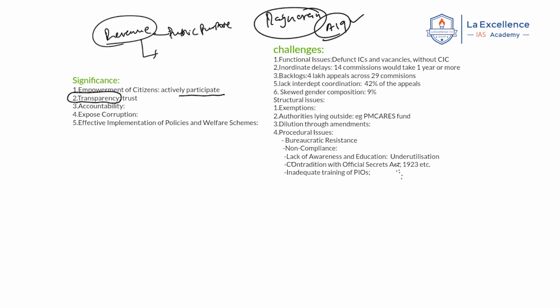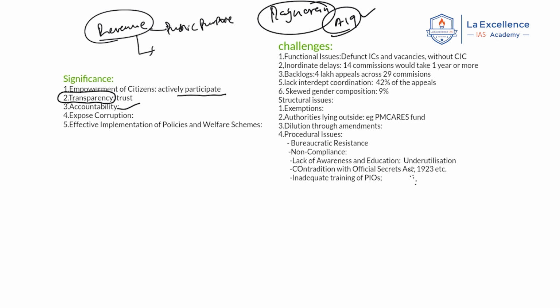Now it is being said that in Section 4, you have to proactively disclose certain things. This improves the trust of the people in the governance system. Next, accountability. For example, NGOs, civil societies, pressure groups, and social activists are using this RTI tool to question the government. This creates a deterrence, especially among the officers, against behaving arbitrarily. This prevents arbitrary behavior.